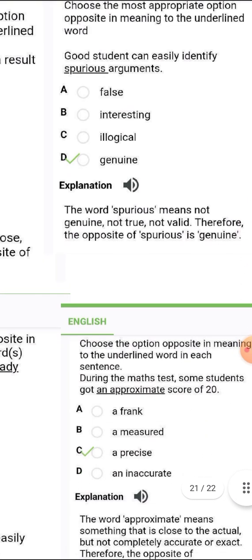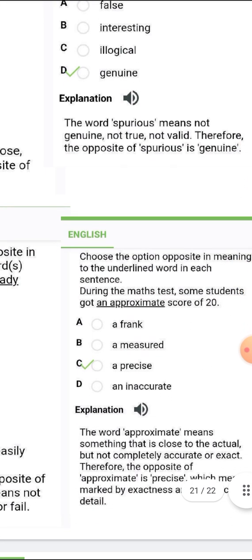All right, so the next word there is approximate. The word approximate means something that is close to actual but not completely accurate or exact. Therefore the opposite of approximate is precise, which means marked by exactness and accuracy of detail.